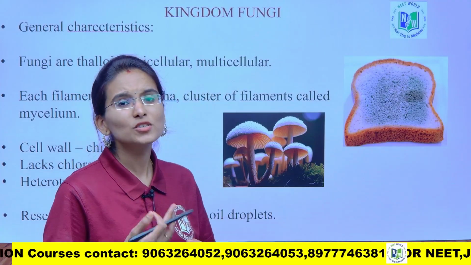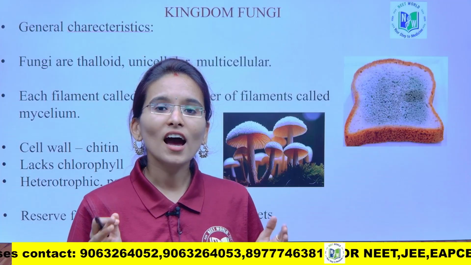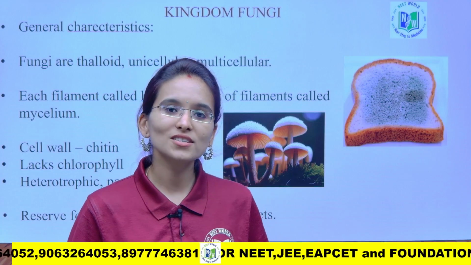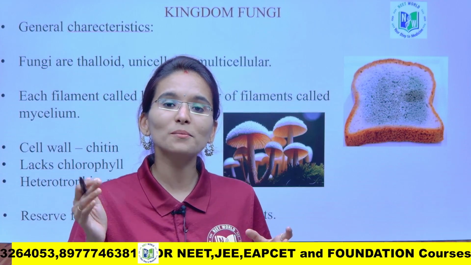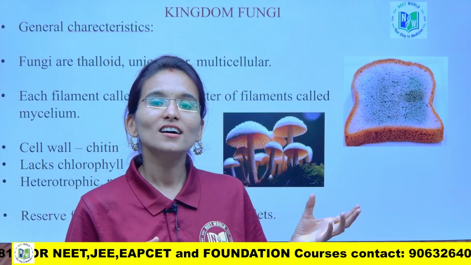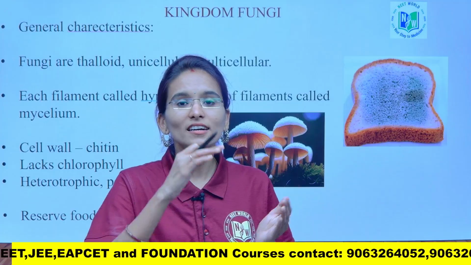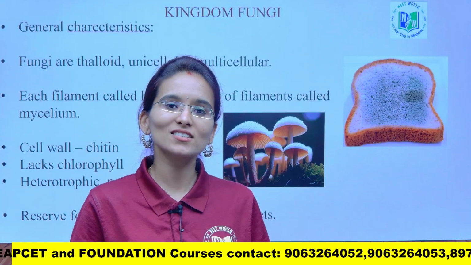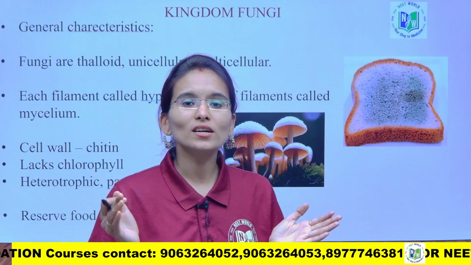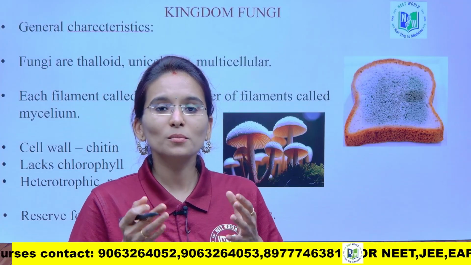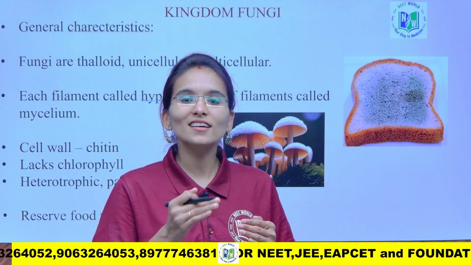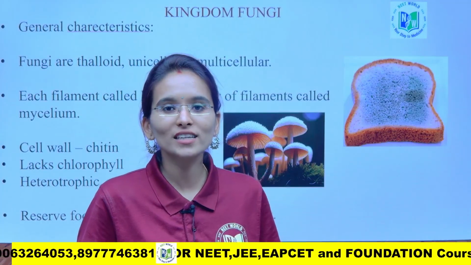Yes, and when it comes to the protozoans, there we have done with the amoeba as well as the paramecium. So in amoeba the finger like projections are called as pseudopodia, which will help to capture the food as well as it is also involved in the locomotion. And next, if we look into the paramecium, the entire body is covered by the minute hair like structures called as cilia. Yes, so the cilia are many in number when compared to the flagella. If the flagella is present also, that may be either 1 or 2, but when we see the cilia, they are present entirely over the body of the organism.